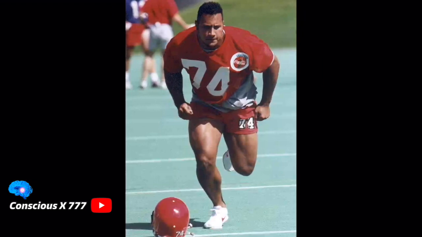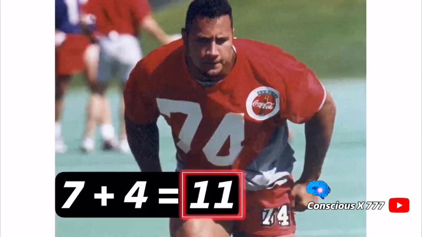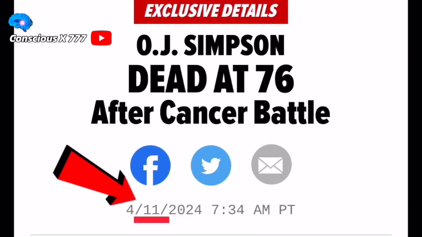The Rock was number 94 in college, but then he joined the Canadian Football League, also known as the CFL, and he started wearing the number 74. And this is a huge connection because 74 in reverse is 47, and OJ was born in 1947, and Rock equals 47 in gematria. Another connection with his jersey number is the fact that 7 plus 4 is 11. And his other character is OJ, and OJ faked his death on April 11th.